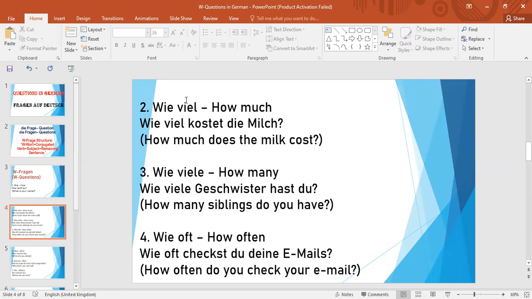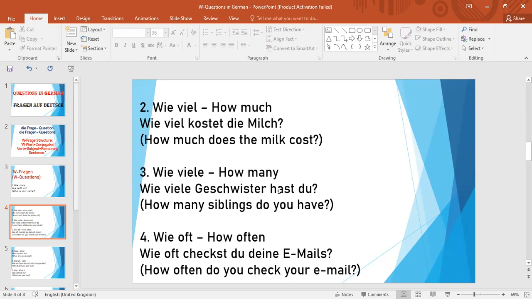As you can see the difference here: this is wie viel without the e ending, and this is wie viele with the e ending, which means many. So wie viele means how many. These are countable things. There is a difference between wie viel and wie viele. Wie viele we can use with countable things, which can be counted, and wie viel with those things we cannot count.